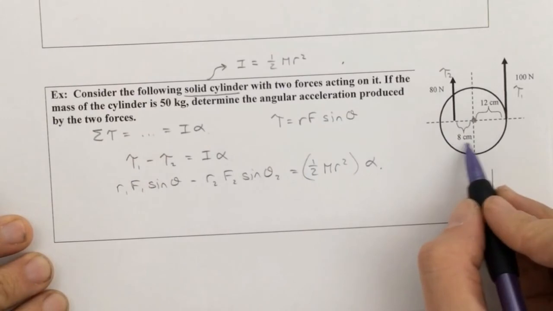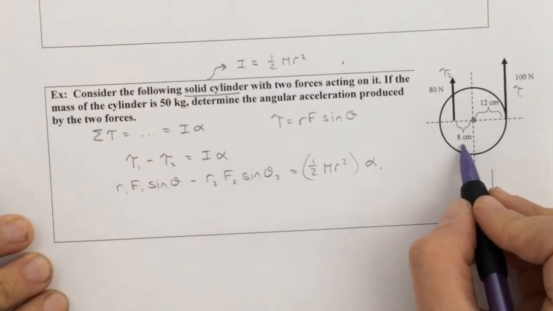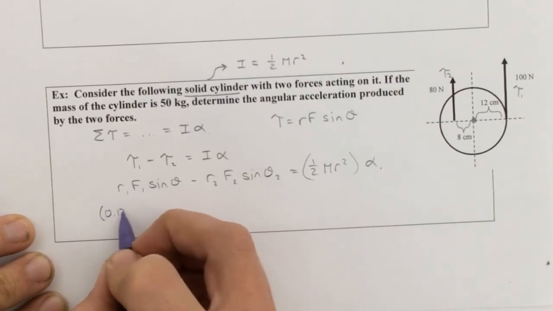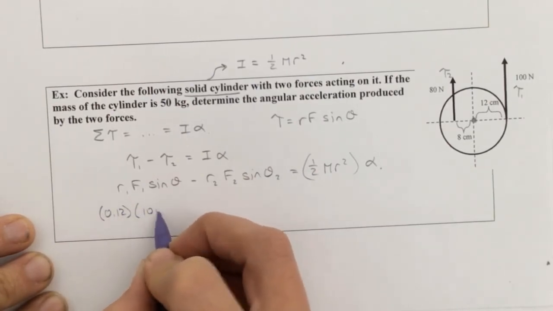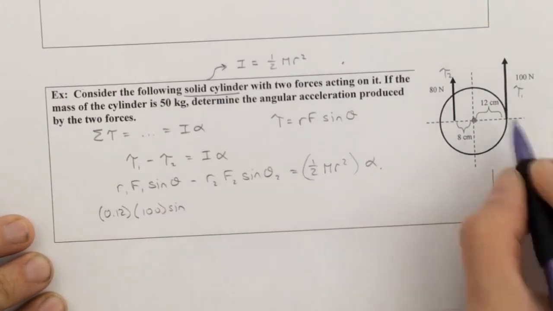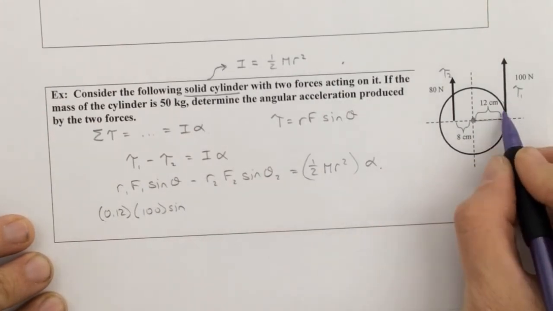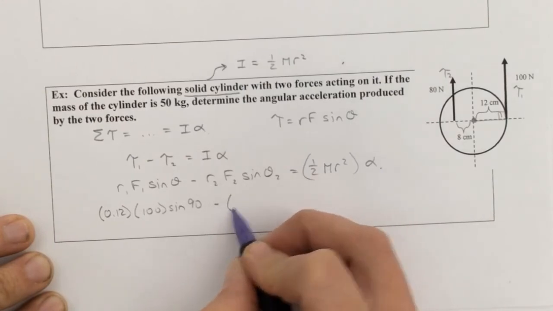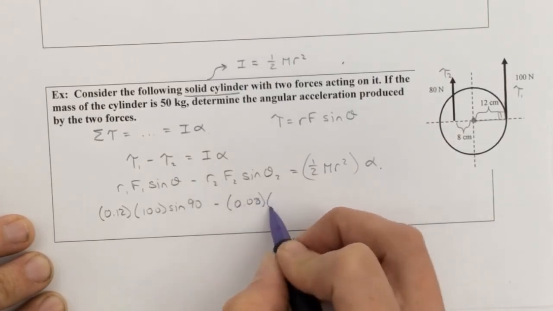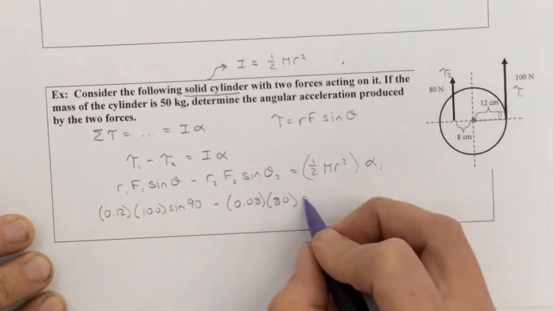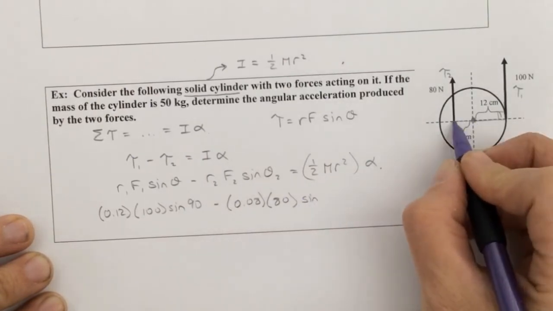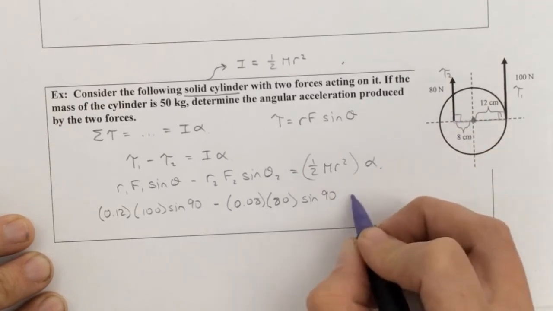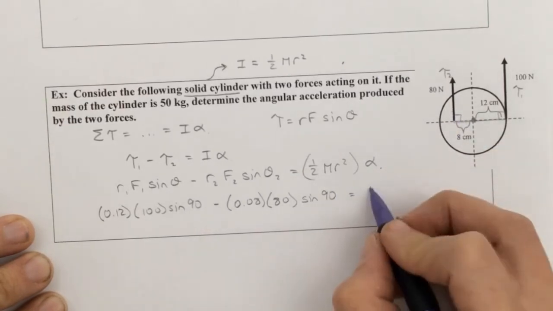So I do need to be careful. These are in centimeters, and I need to convert that to meters. So for R1, that's 0.12. Its force is 100. The angle between the R value and my force is 90, so that'll be sine of 90. Minus R2, that's going to be 0.08. Force 2 is 80. Again, the angle between my distance and my force is 90. And that will equal 1/2.